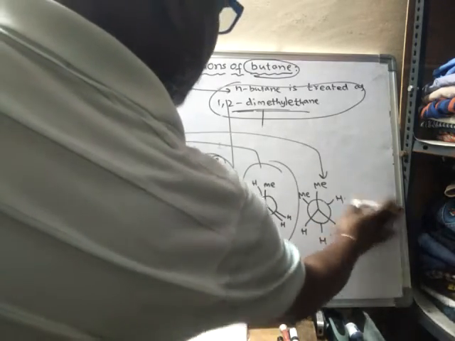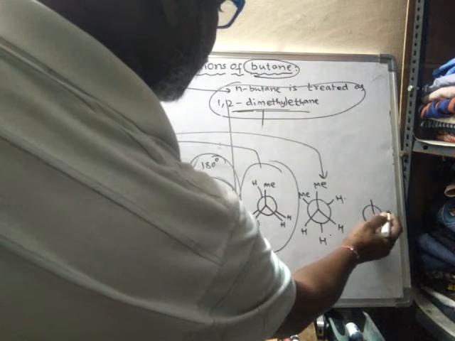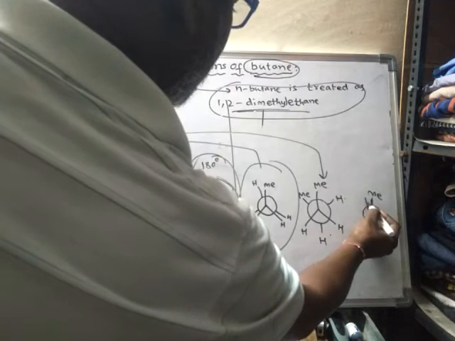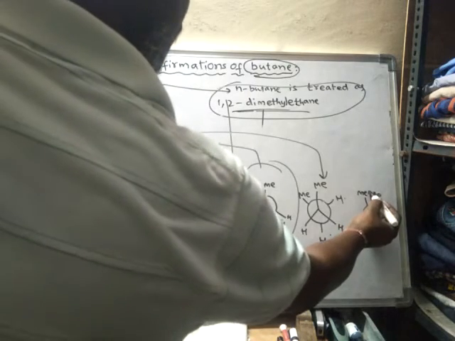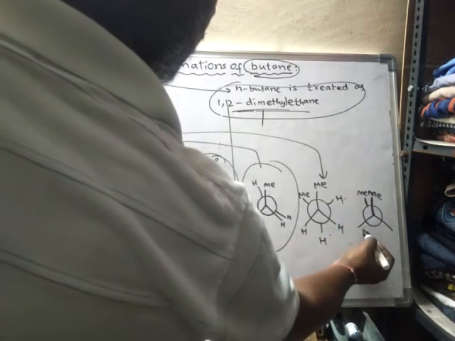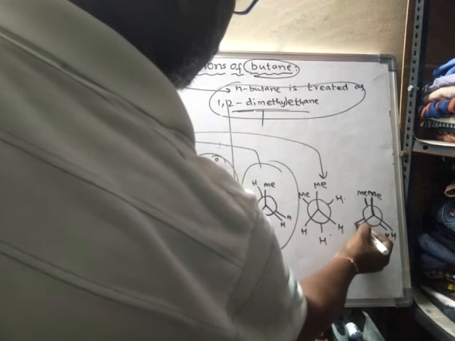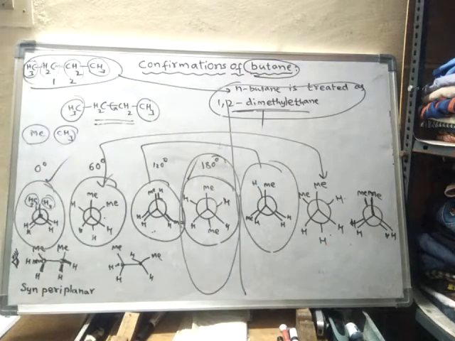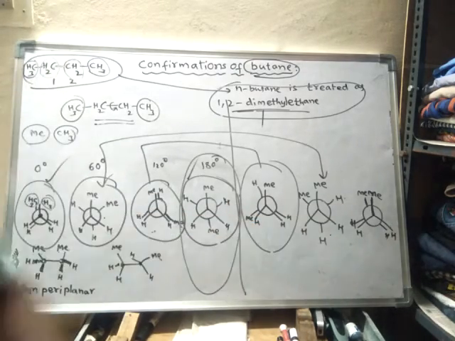Finally, after a rotation of 360 degrees of dihedral angle, you will get the first original conformation repeated again. Here this is the methyl group of the first carbon and the methyl group of the second carbon. This is the hydrogen, and these are the hydrogens of the second carbon. So like this, finally you will get another fully staggered form. That means this is a complete cycle.